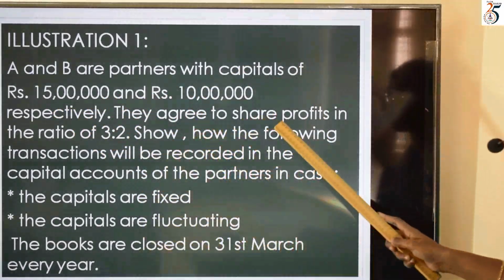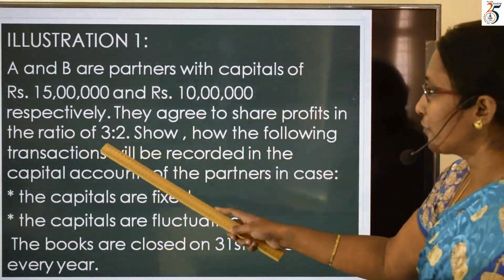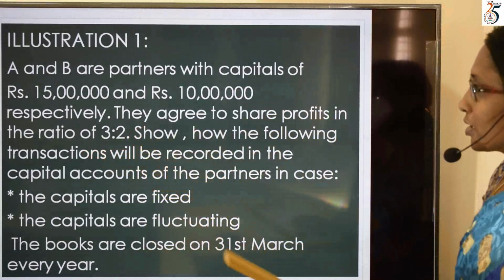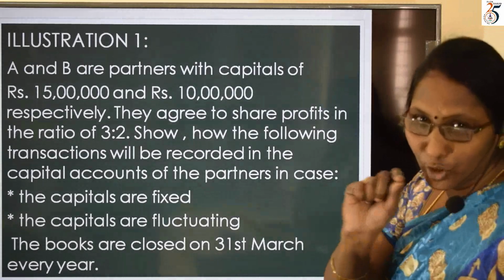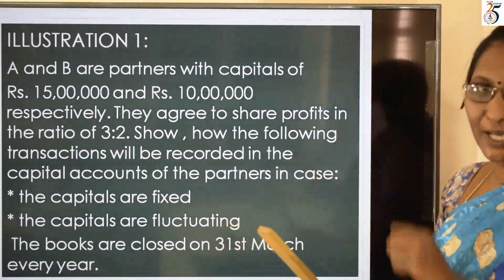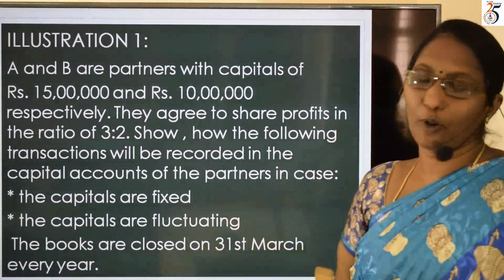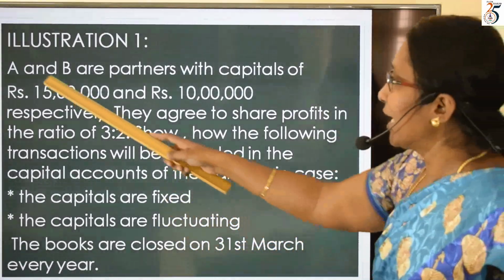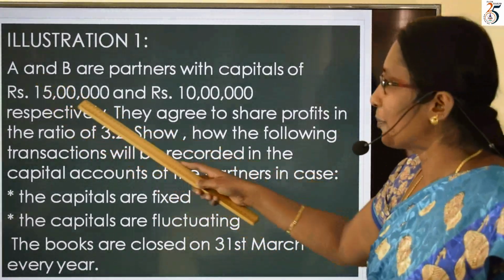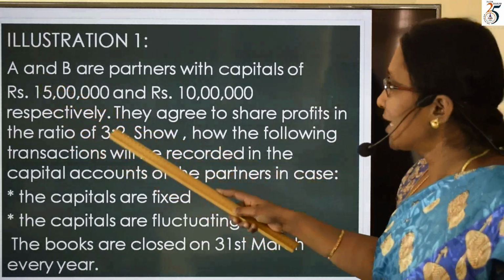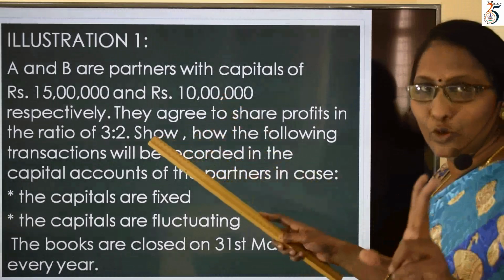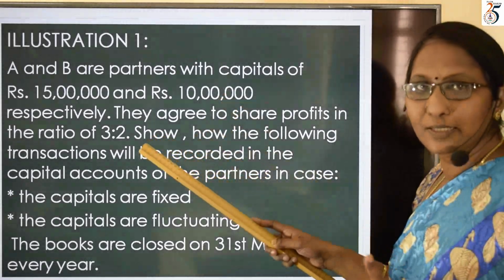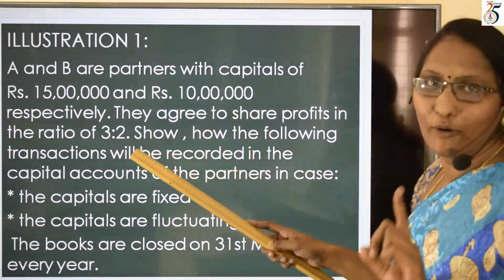Here I'm going to take a few items I want to make a note of, so that you can easily pick these items when you do the problem. So here I will take A's capital. How much is A's capital? 15 lakhs. Next, B's capital is how much? 10 lakhs. So these two we are going to take. We are going to consider this as the opening balance of capital.